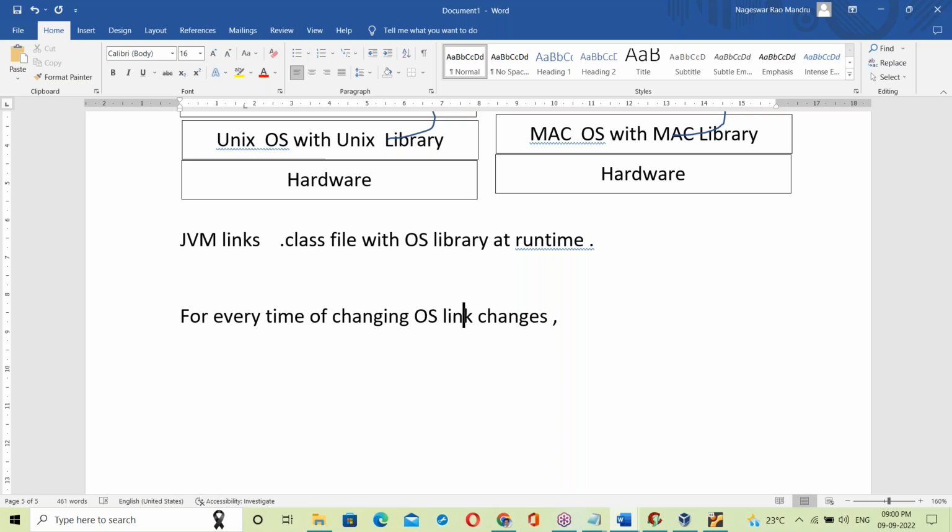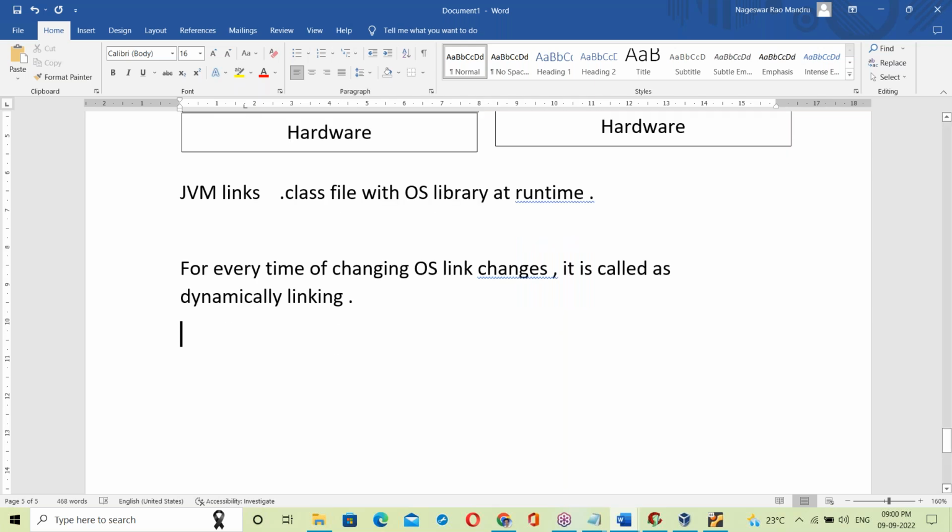Yes, it is called dynamic linking. Every time the OS changes, that link changes. It is called dynamic linking.